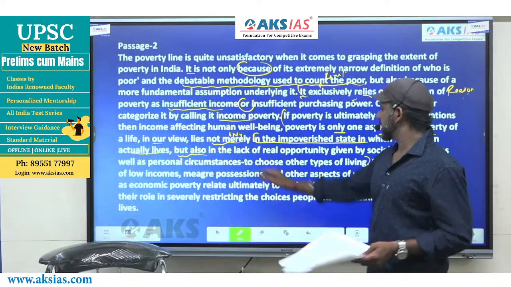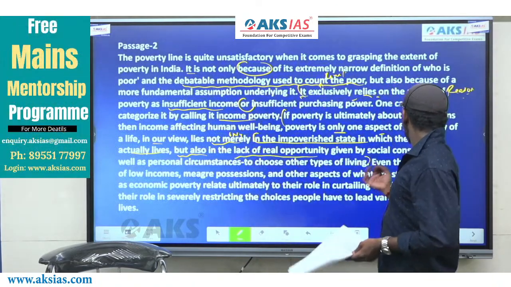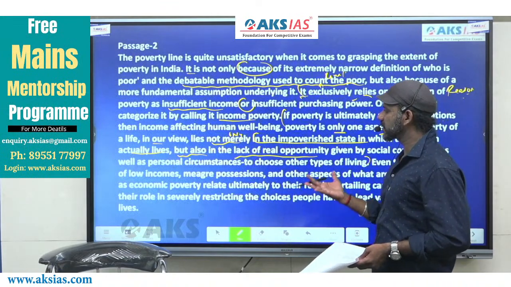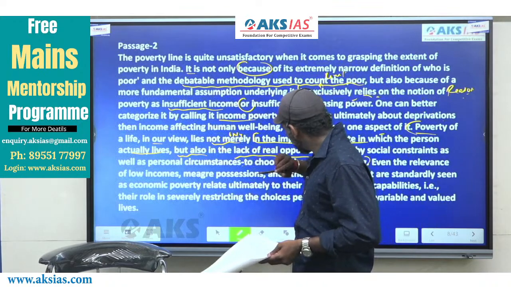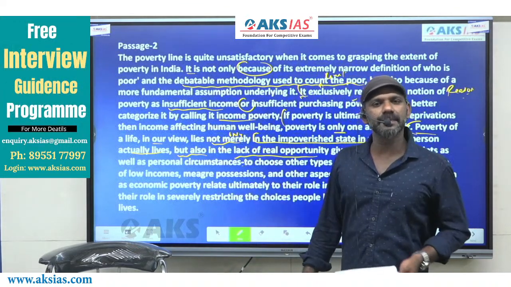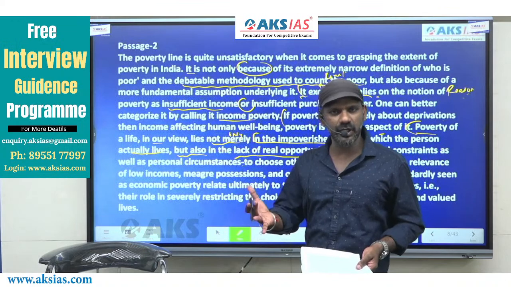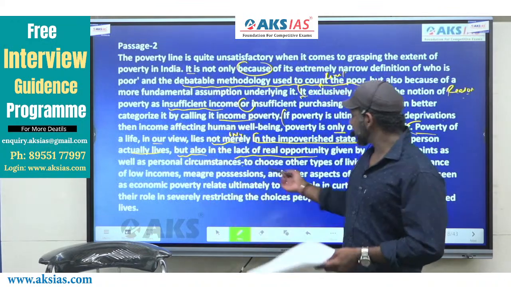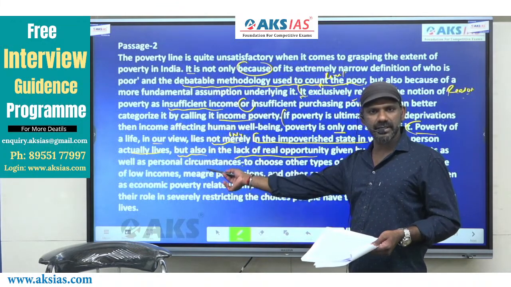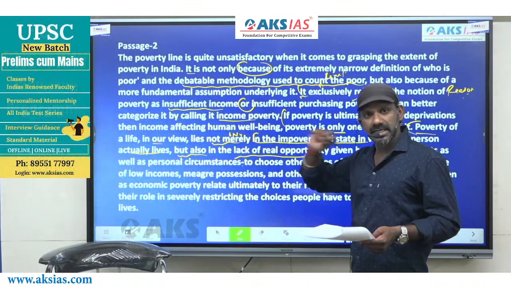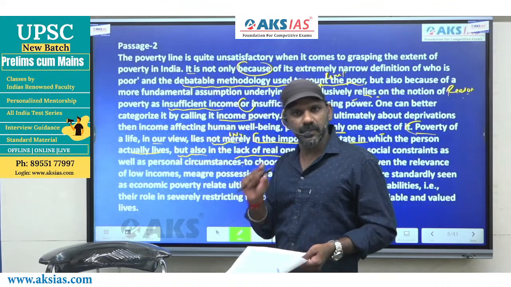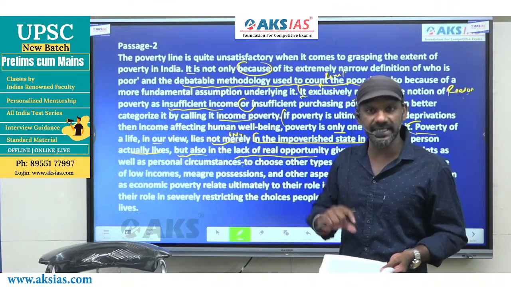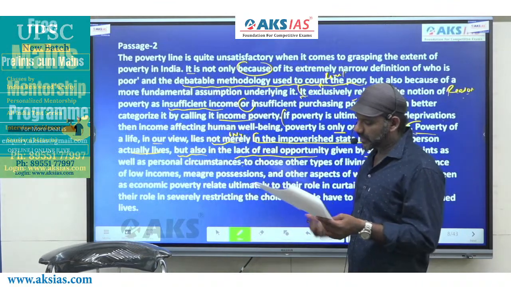The second entity is in the lack of real opportunity given by social constraints as well as personal circumstances. This much is fine actually, because we have a hyphen here. A hyphen is an apposition. Colon, semicolon, hyphen, brackets. What comes after an apposition explains what comes before it. So how many entities are here? We have two entities, and both the entities support each other, because both the entities are connected using a support indicator, right? Fine. Come to the options now.